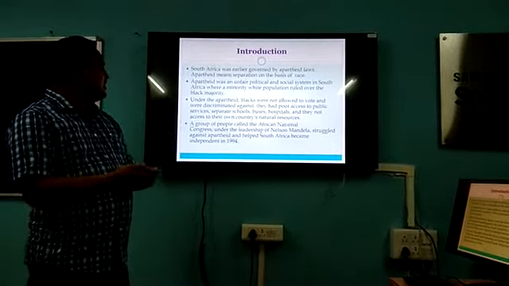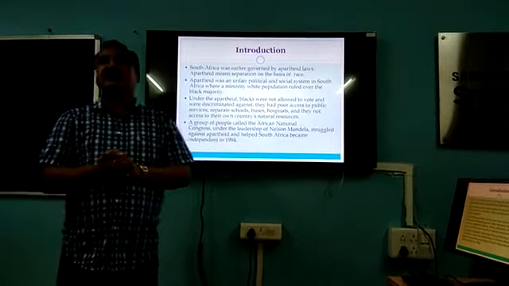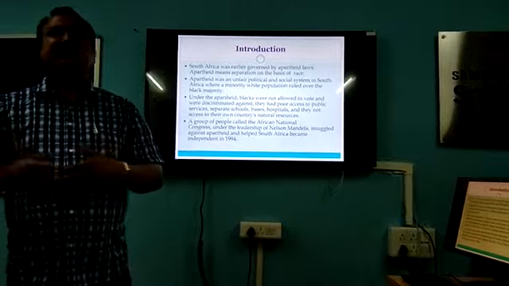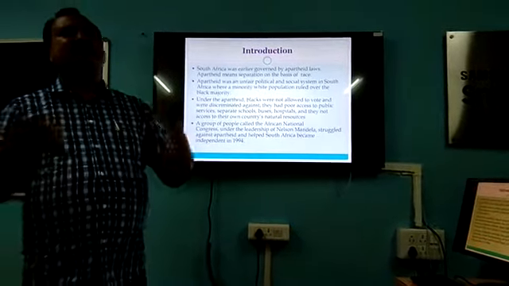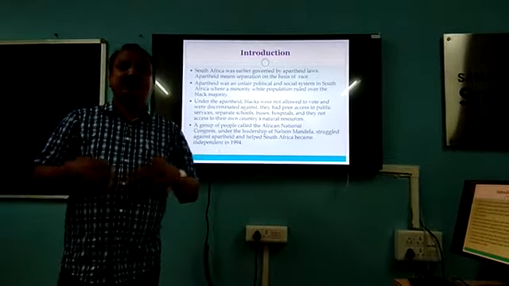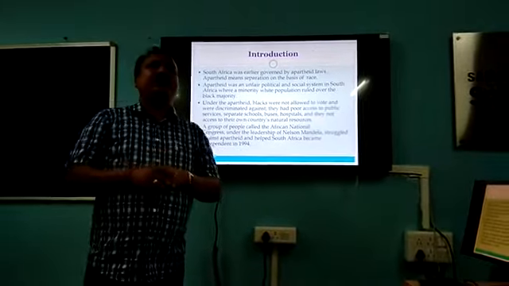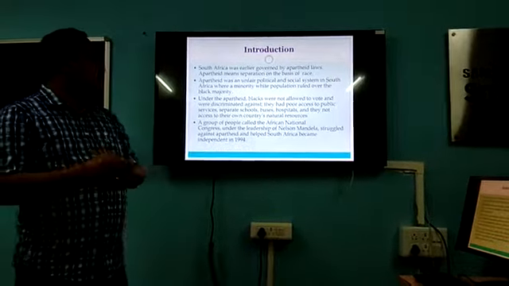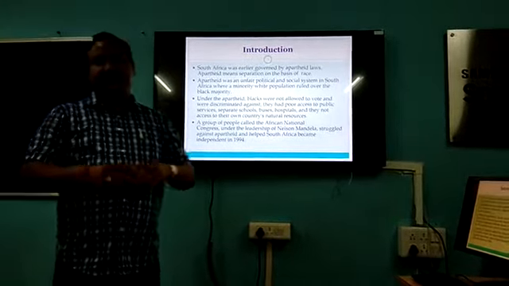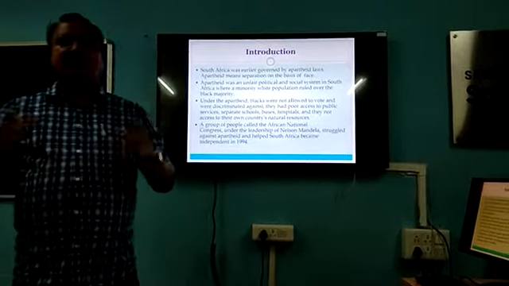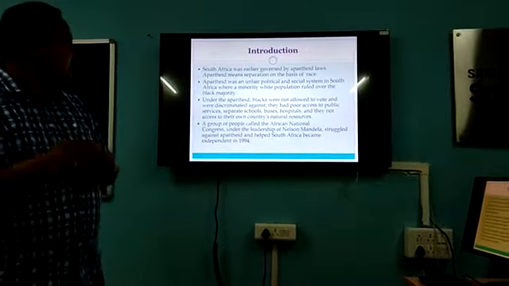So later on, what happened? A group of people of South Africa, known as the African National Congress, formed. When these problems were going on in South Africa, the people wanted to fight against this system, so they gathered and formed a political association known as the African National Congress. It was led by one of the very important leaders, Nelson Mandela.